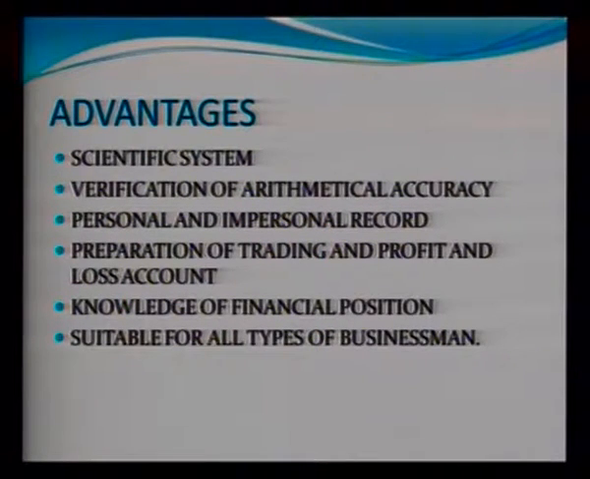The second advantage is verification of arithmetical accuracy. In double entry system we make a trial balance, and by making a trial balance we can check the mathematical accuracy. If both the sides of the trial balance, that is debit and credit side, are equal, then we can say that our accounts are arithmetically correct. The next advantage is personal and impersonal records. In double entry system we record all the transactions, whether they are personal or impersonal.